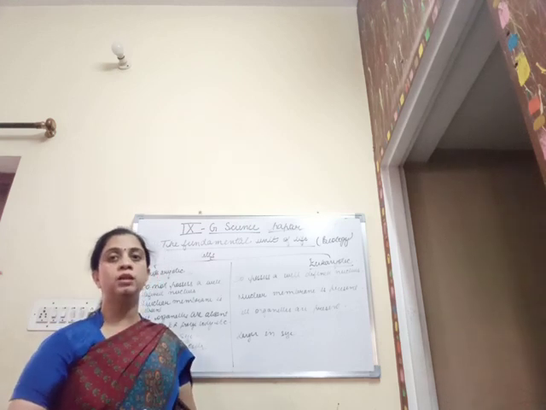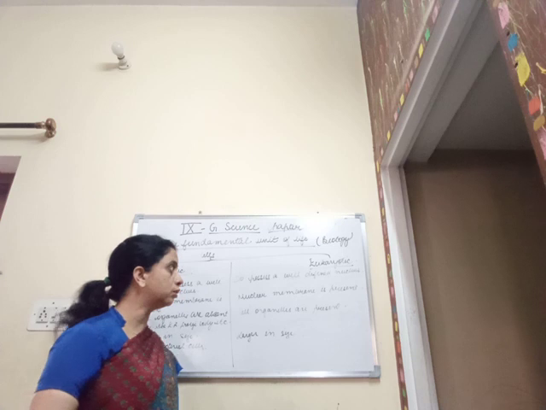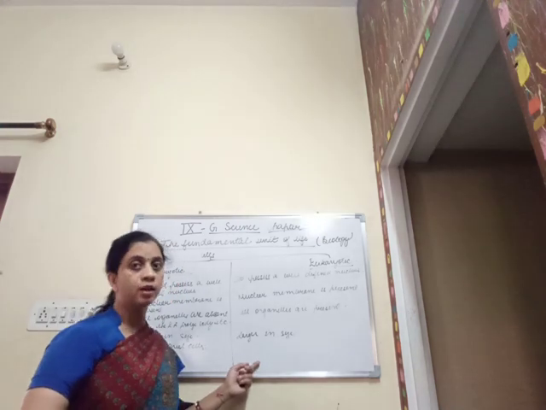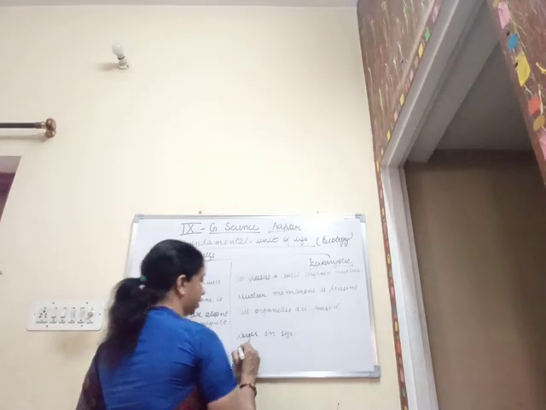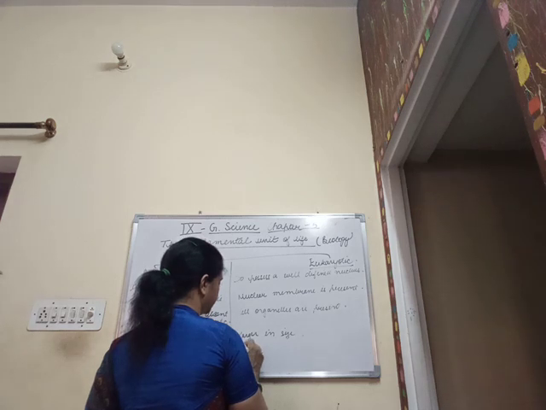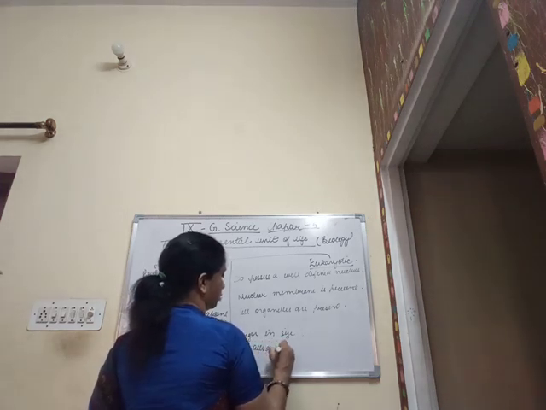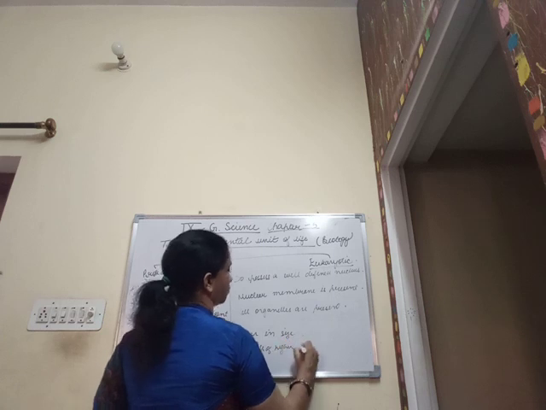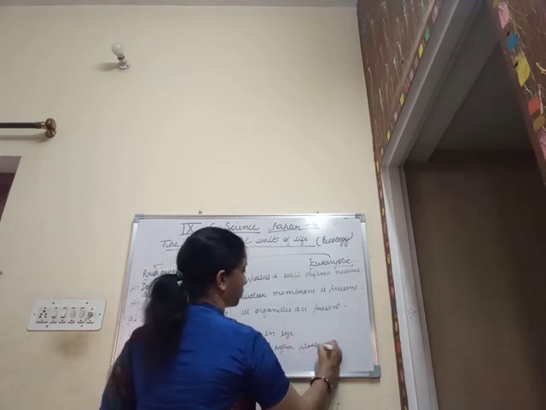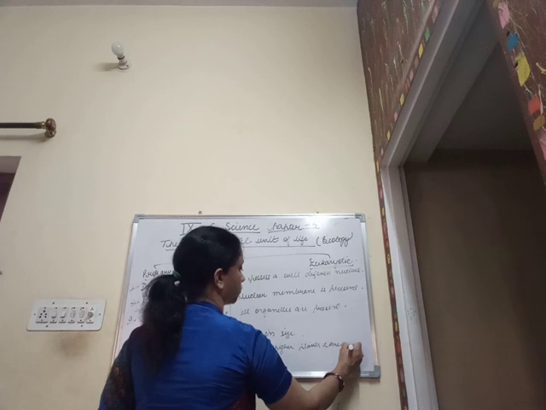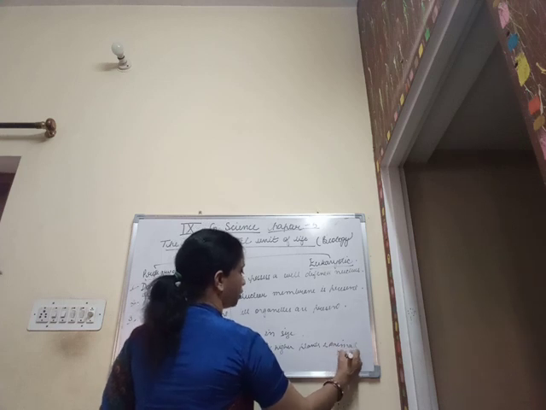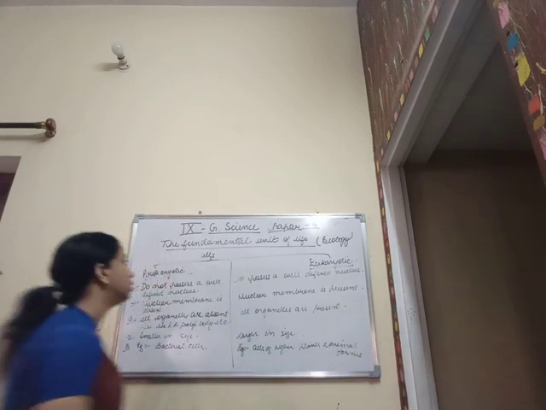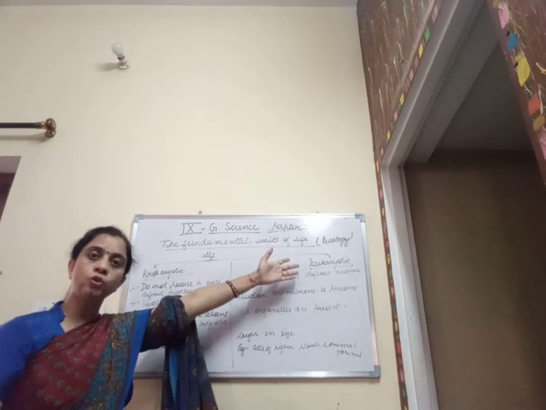That is the cells of the higher plants and animal forms. So these are the differences between the prokaryotic cell and the eukaryotic cell.